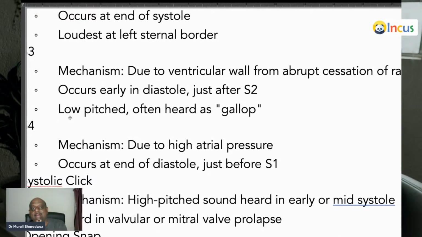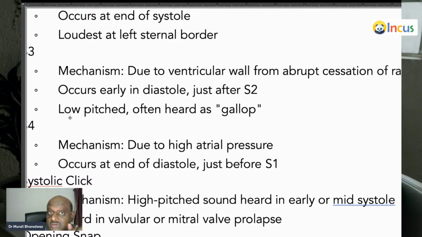Why does S3 occur? Whenever the ventricle fails, there is some amount of blood left in the ventricle. If the ventricle fails, it is unable to pump into the aorta, so some is left in the heart chamber. So next time when diastole happens, the incoming blood jumps into a pool of stagnant blood which could not be pumped by the ventricle in the earlier systole. Because of this you hear a sound called S3. S3 is LV failure is what you need to remember.